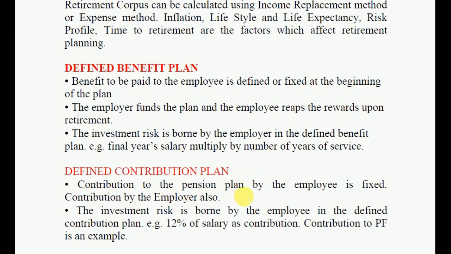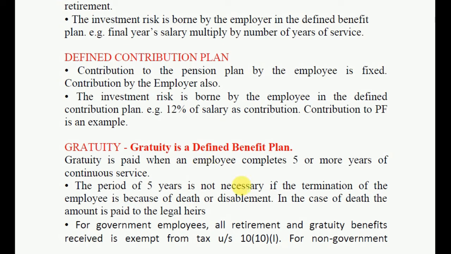Defined contribution plan. Contribution to the pension plan by the employee is fixed, and contribution by the employer is also fixed. The investment risk is borne by the employee in a defined contribution plan. Example, 12% of salary is the contribution. Contribution to the PF is an example.